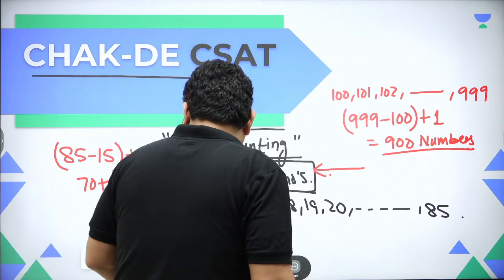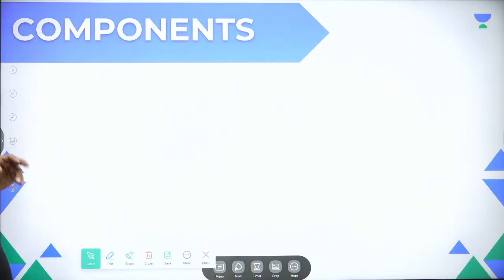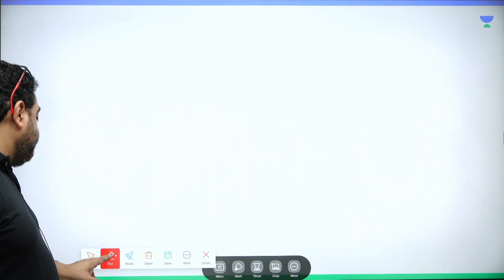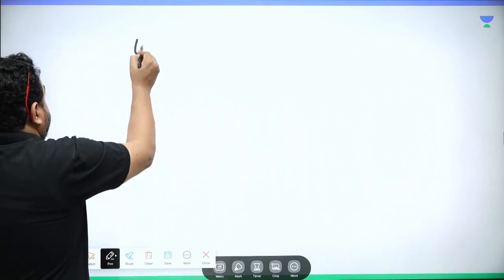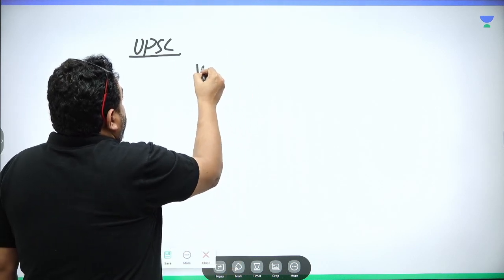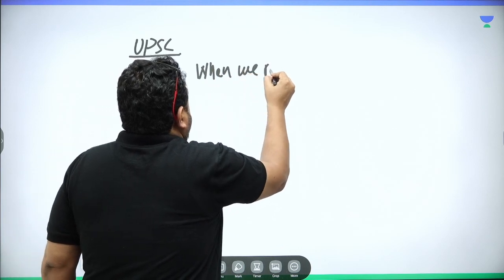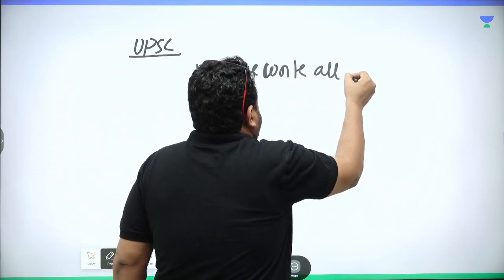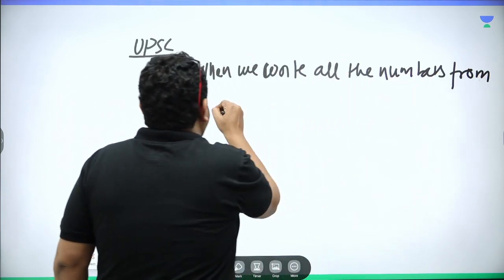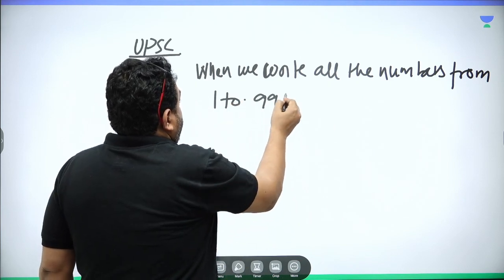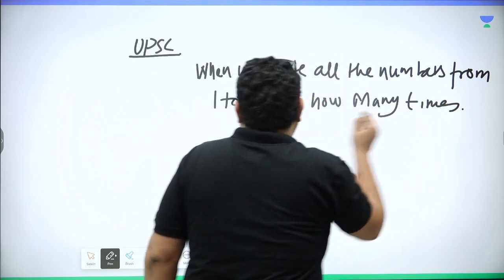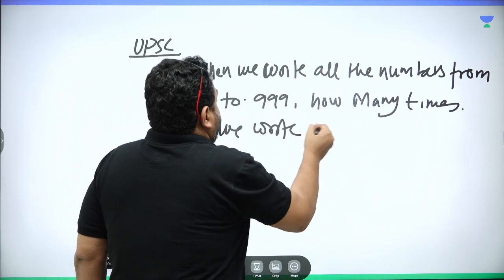Now, what exactly do I mean when I say we are going to discuss counting? When I saw this question, I was really impressed. In UPSC, they gave a question, right? They said that when we write all the numbers from 1 to 999, how many times do we write 5?